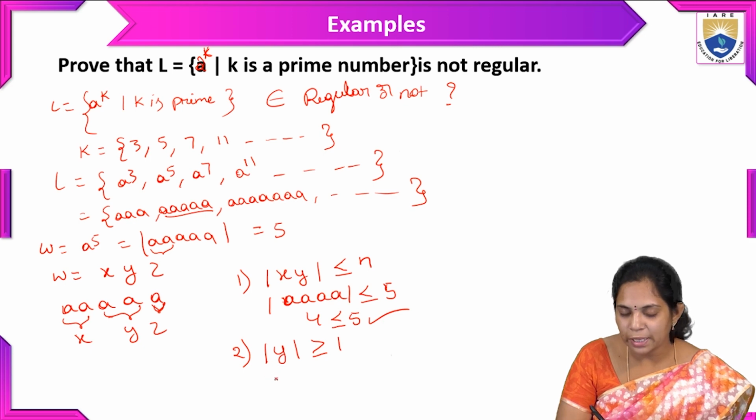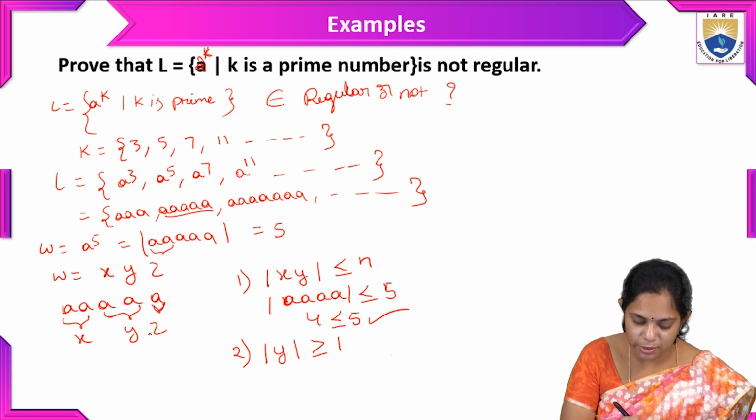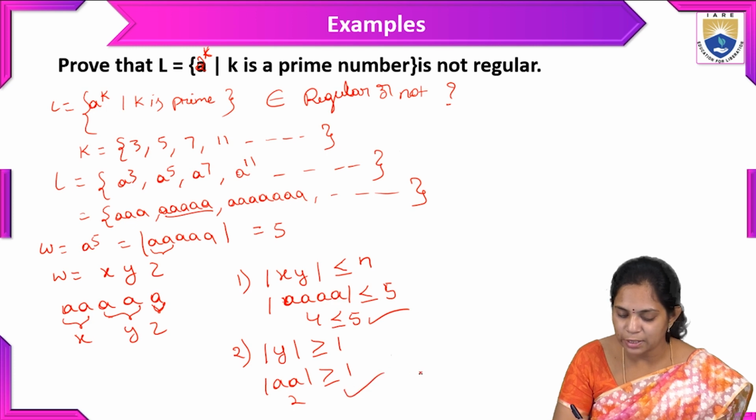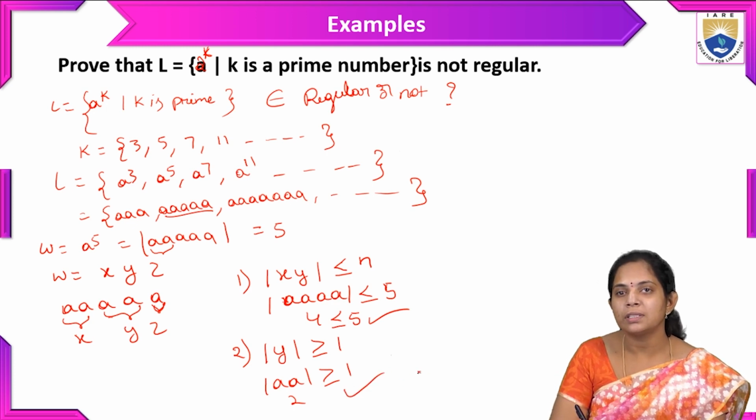So what is the length of y, in the sense, what is this a, how much length is it? It is 2, and it is greater than or equal to 1, and it is satisfying. So these two conditions are satisfied.